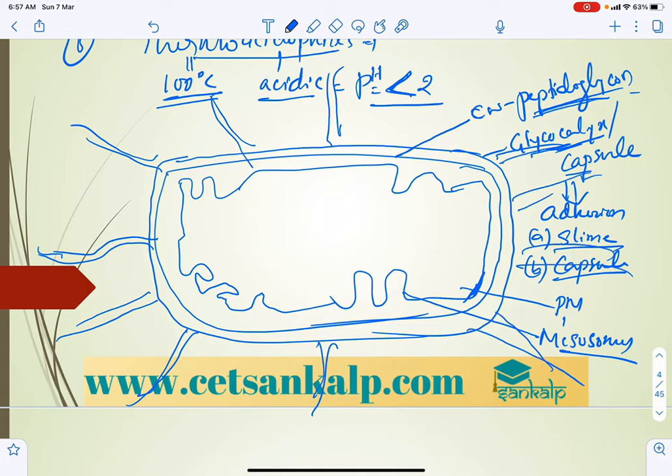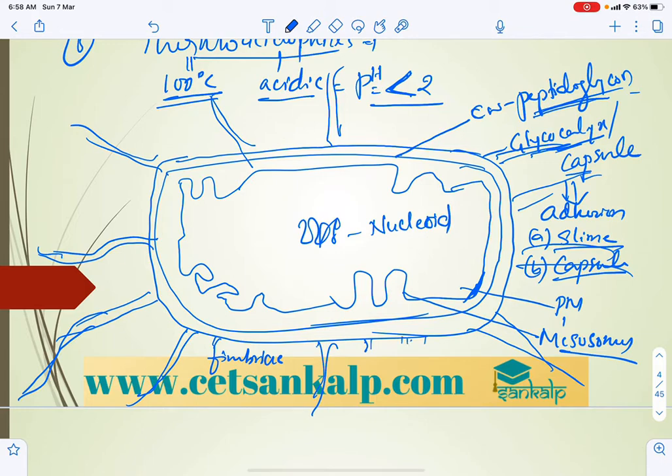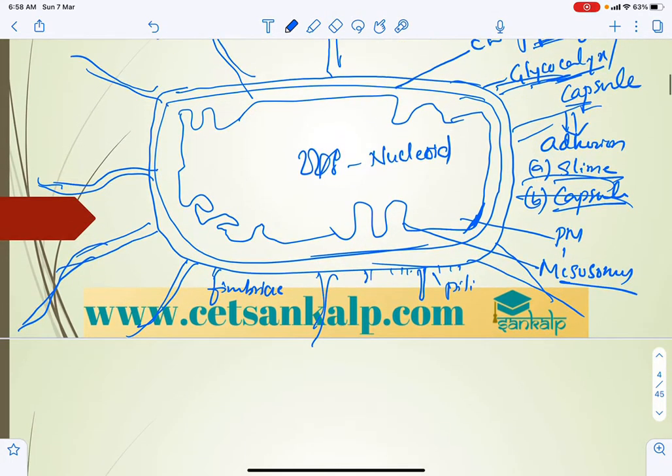There is a nucleus not covered by a nuclear membrane, hence we call it a nucleoid. There are also fimbriae and pili, structures that help in adhesion and reproduction, present on the outer surface of the bacteria.